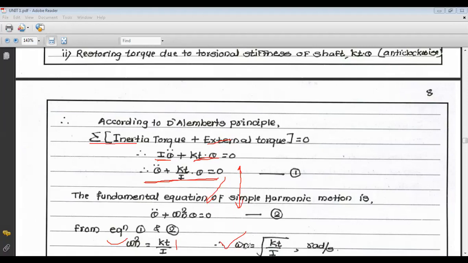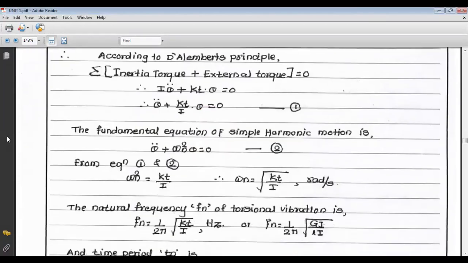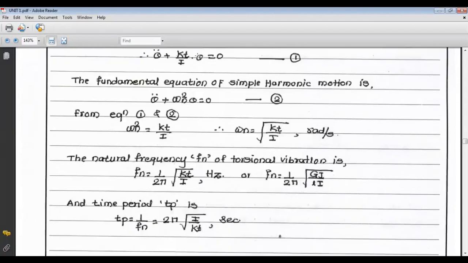In case of linear vibration, omega n is the square root of k by m. But in case of torsional vibration, k is replaced by Kt and mass is replaced by mass moment of inertia, that is I. This is the only difference between linear vibration, longitudinal or transverse, and torsional vibration. From the circular natural frequency we can find the natural frequency Fn. Fn is equal to omega n upon 2 pi, so 1 upon 2 pi into the square root of Kt upon I.